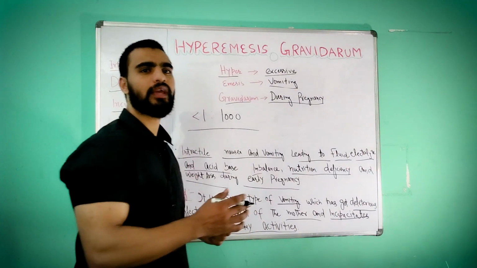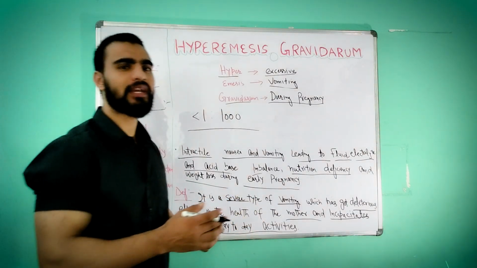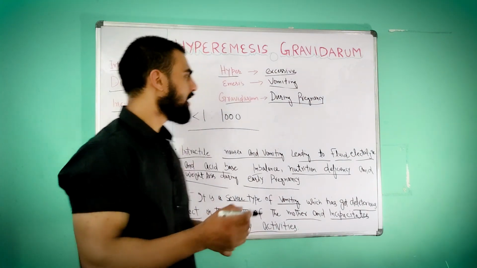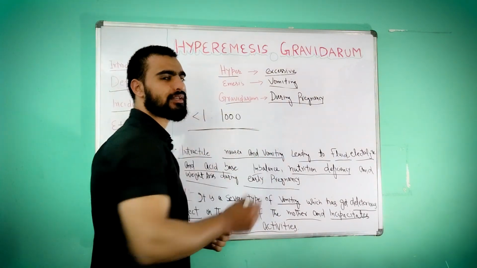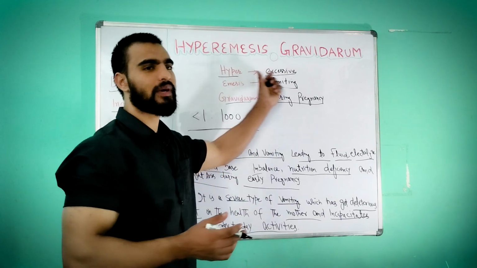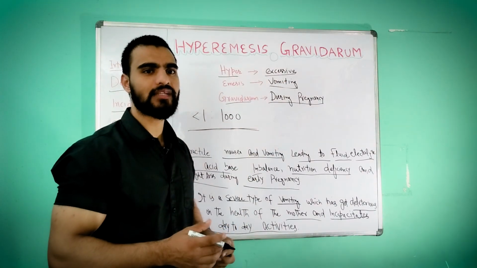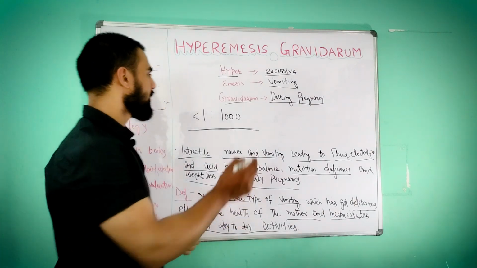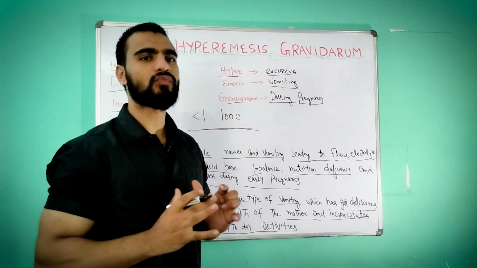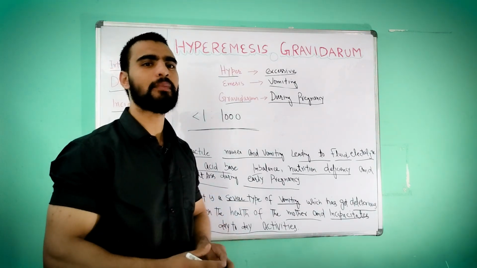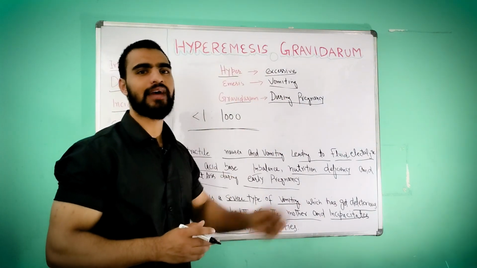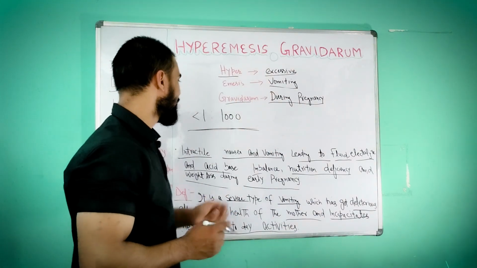Because of many new trends in the medical field, everyone is aware of this, and new medicines like antiemetics control hyperemesis gravidarum in early stages, which is why the incidence is less. So if 1000 women are pregnant, only one among them will have hyperemesis gravidarum. Okay, so that's about incidence.